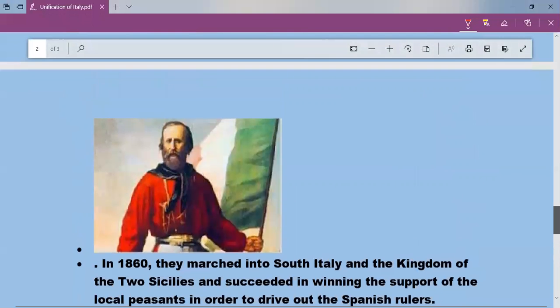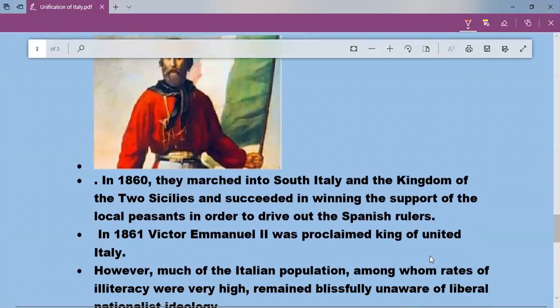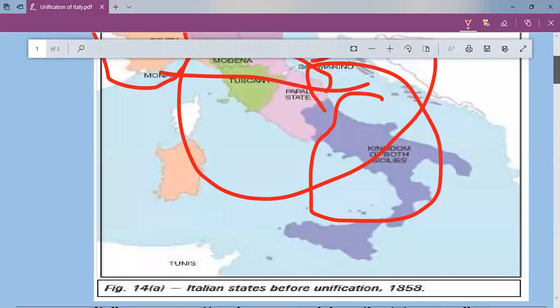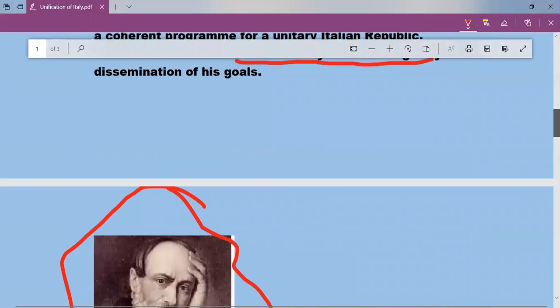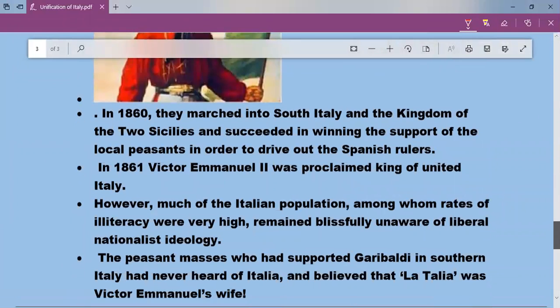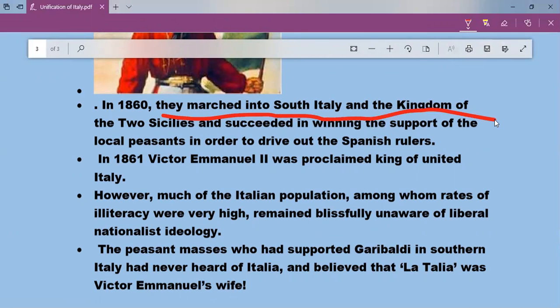So this is Garibaldi. In 1860, they marched into South Italy and the Kingdom of Two Sicilies. So where is the Kingdom of Two Sicilies? You can see it here. This is the Kingdom of Two Sicilies, in the southern region. They marched into South Italy and the Kingdom of Two Sicilies and succeeded in winning the